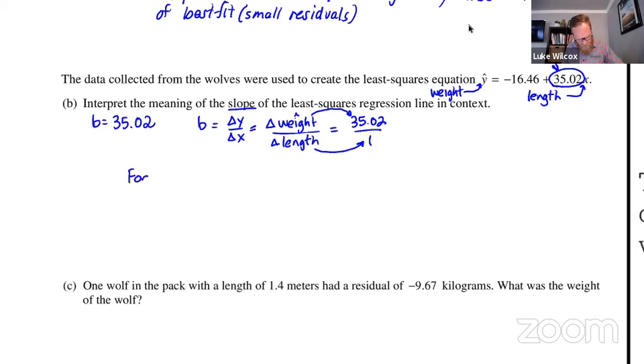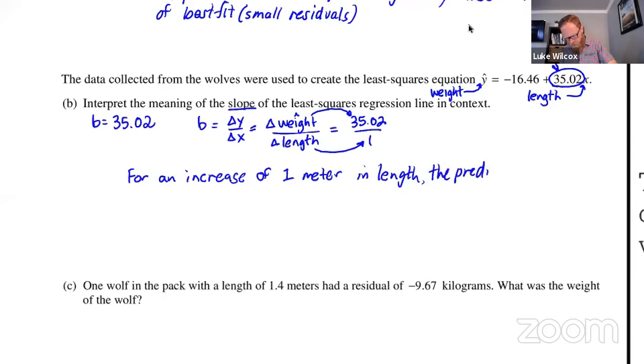For an increase of 1 meter in length, the predicted weight increases by 35.02, and our units for weight is in kilograms.